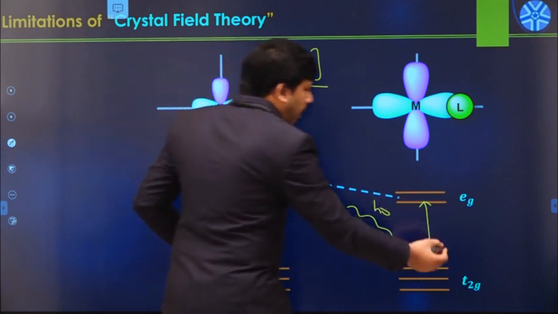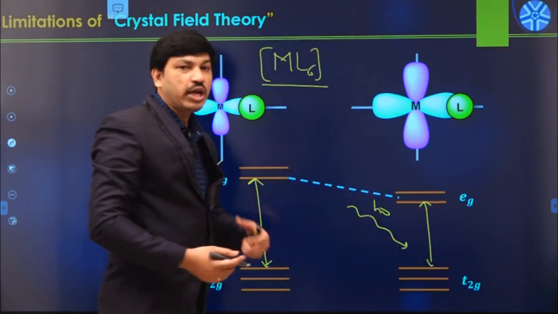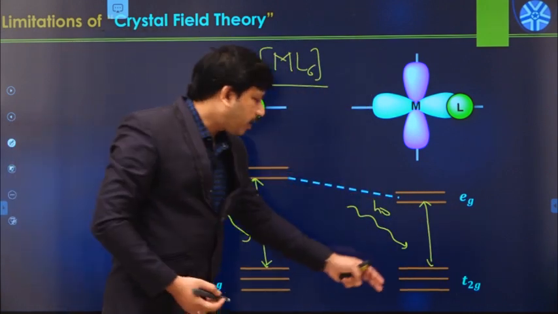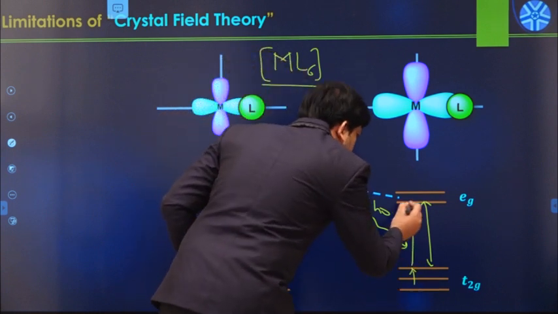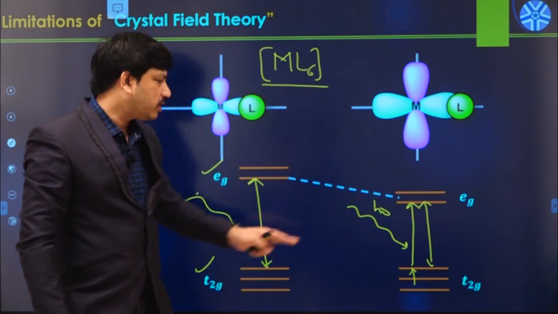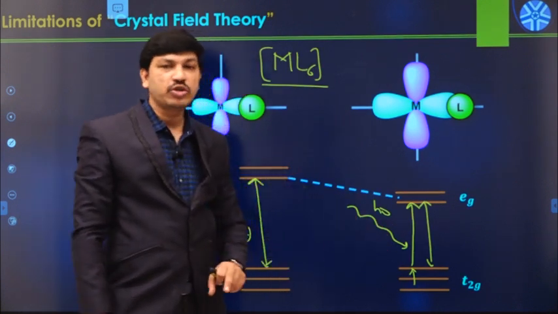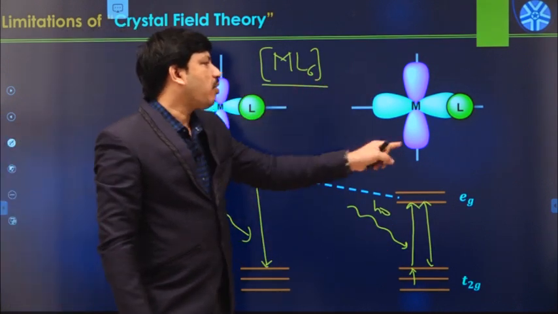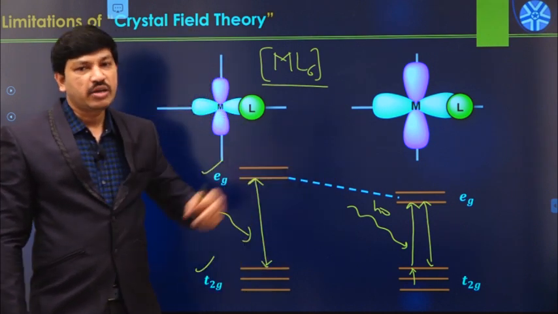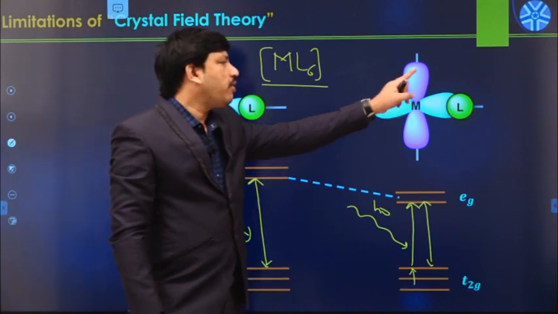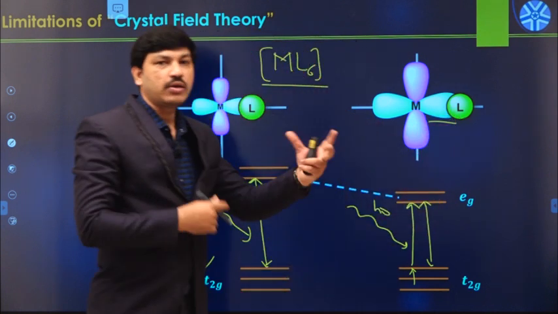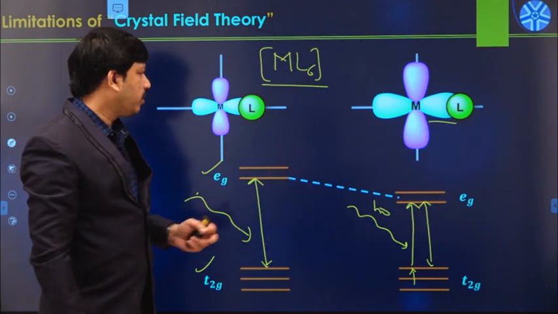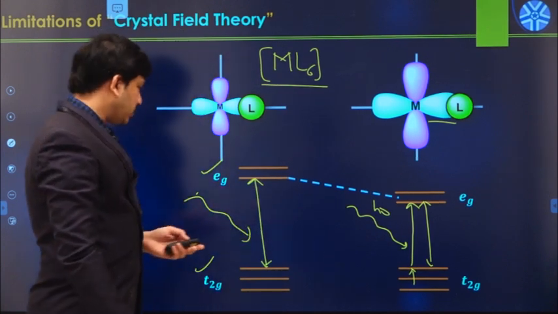In all these electronic spectra, due to the absorption of light, the electrons available here move to higher energy levels because of absorption of radiation. That absorption spectra shows there is a cloud expansion process in metal complexes, and due to this the bond between the metal and ligand has somewhat covalent character. This is one of the indirect evidences.